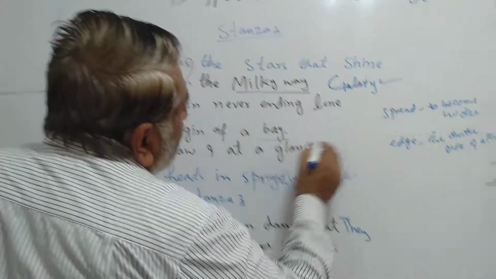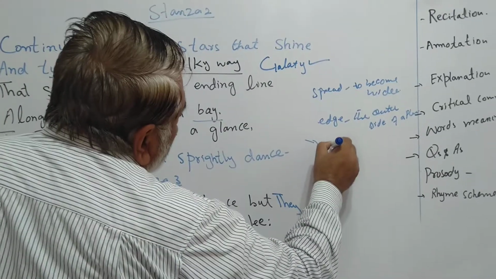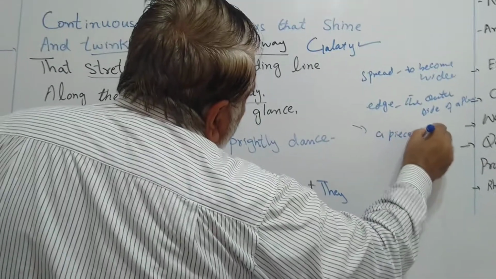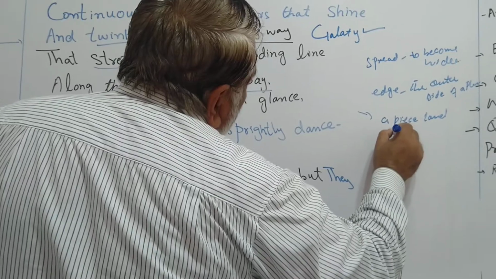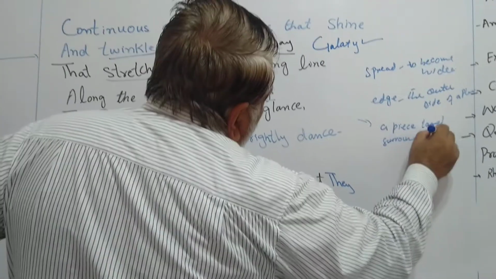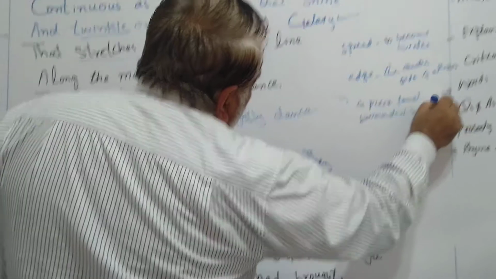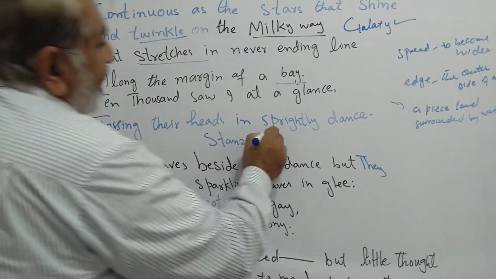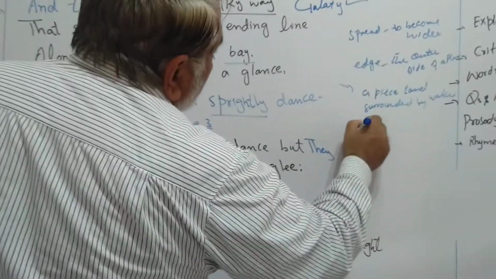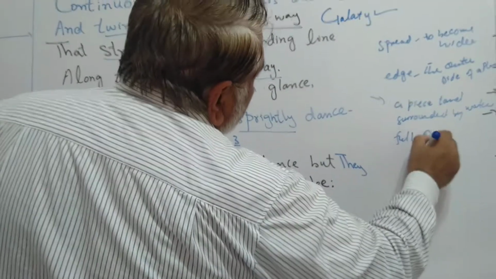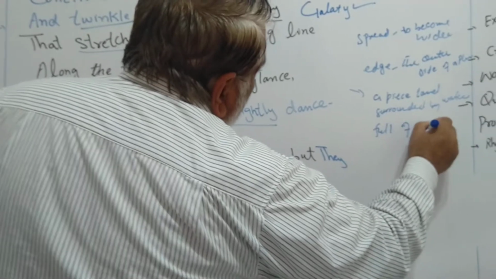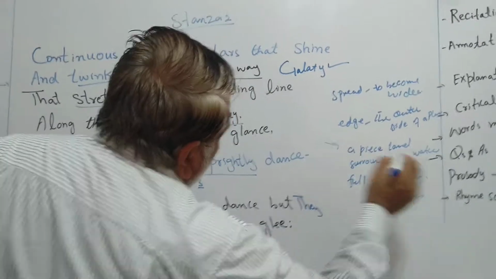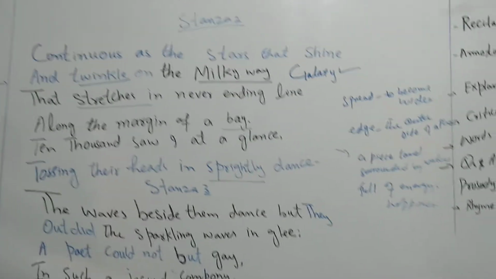Bay means a piece of land surrounded by water. Then brightly means full of energy, happiness, and so on. Now look here.